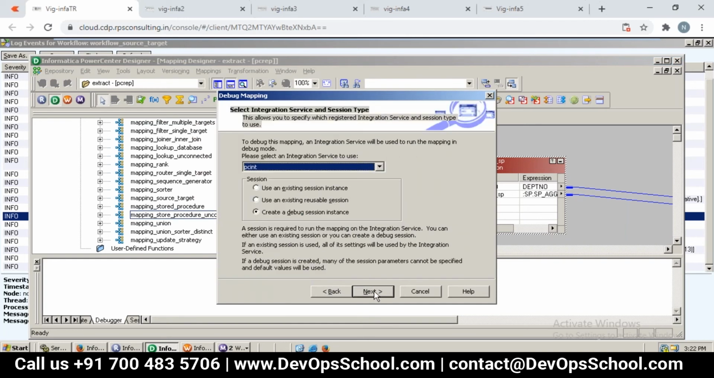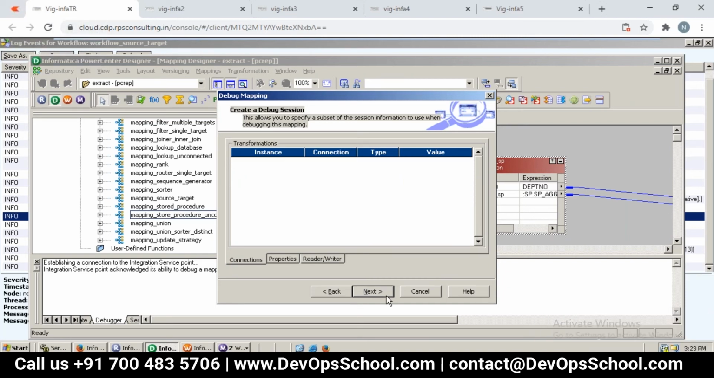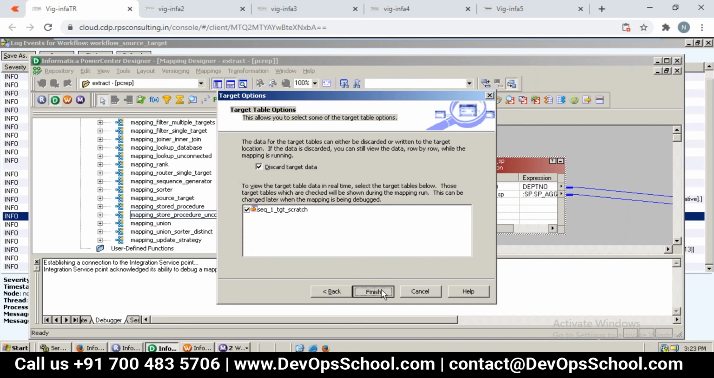Same procedure like what we did earlier, right? So we are using the existing session instance, the PowerCenter Integration Service. Click on next. Can you see here? Source is the department, which is the database, and target is a file. So that's what we can see here. Click on next. These are all default ones. Click on finish. That's it.